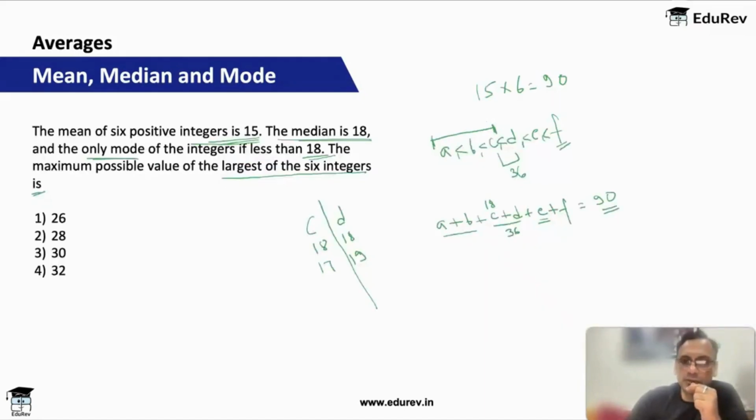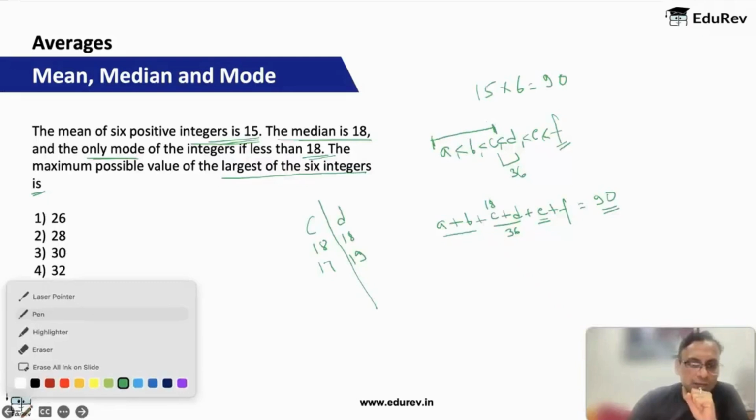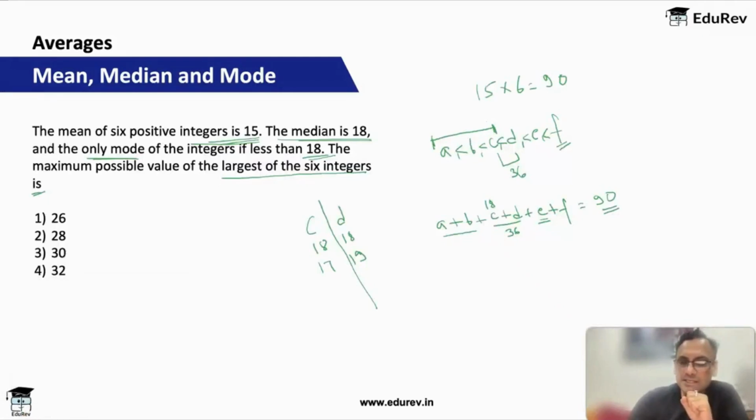So C and D, I cannot keep them 18, 18 because that will become the mode. So I'll take C as 17 and D as 19 and A and B as 1, 1, the lowest possible value, and this becomes the mode.